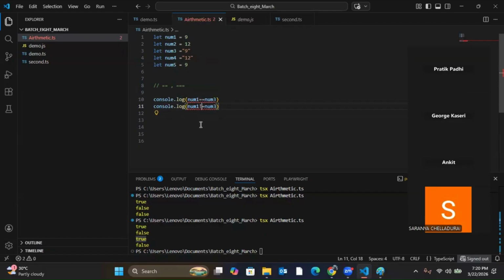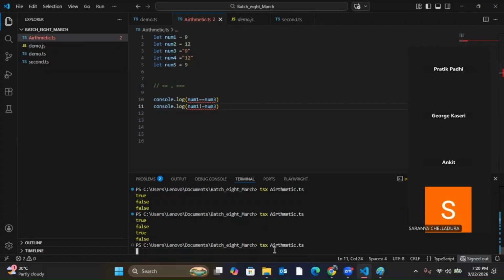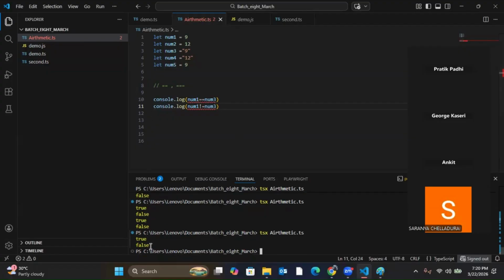But I am trying to say that it is not equal. So it will give me false. Yes or no?